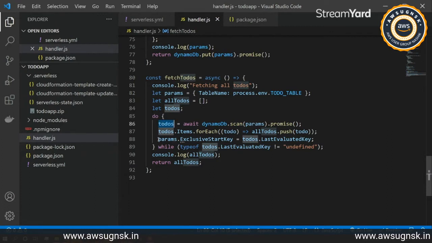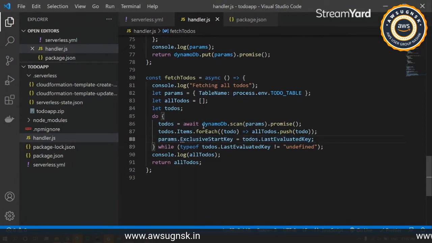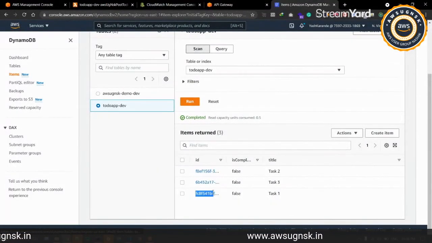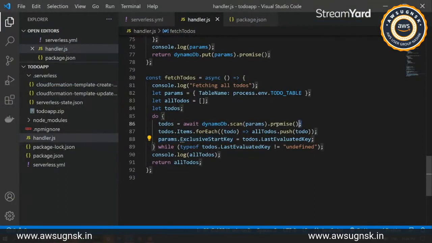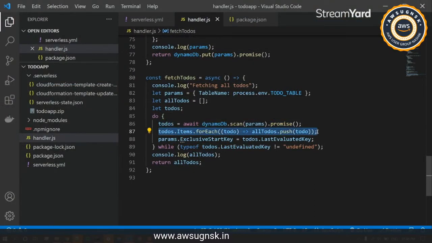And if you're able to see here, we have the params.ExclusiveStartKey. As already mentioned, this is a pointer. We'll be updating this exclusive start key every time, and for each iteration it will be our new key. So in the first iteration, it will pull up this one. Then we are updating that exclusive start key to this, and it will be returning that single item to this to do, and we'll be pushing that under this only.